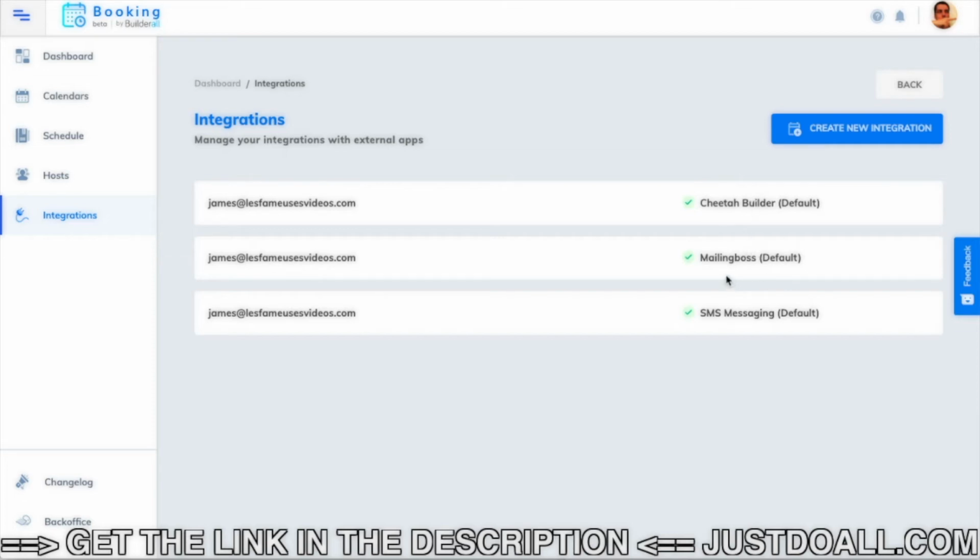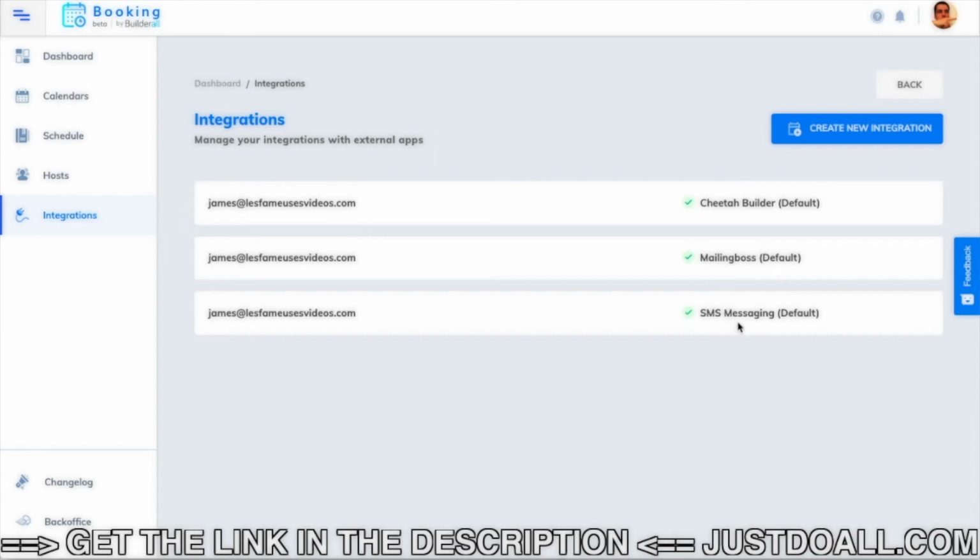Also, it's integrated with MailingBoss, which is the email autoresponder of Builderall. So think about it. You have people in your mailing list. You send an email to say, I have free spots tomorrow. If you want to book, go to this page or go to this link, and people will go to this page and already have their information filled in. So they don't need to re-enter their email or contact information because you already have them in Builderall. So the booking app knows which contact is actually booking you.